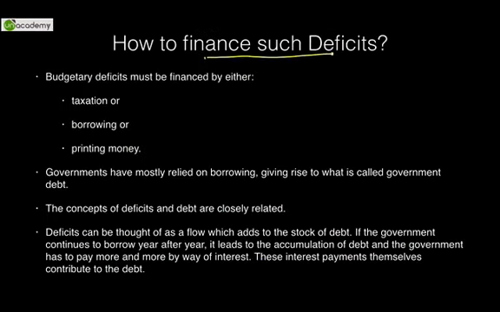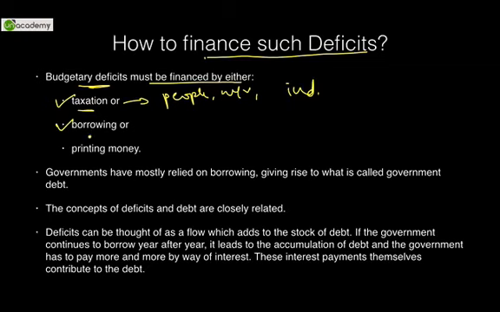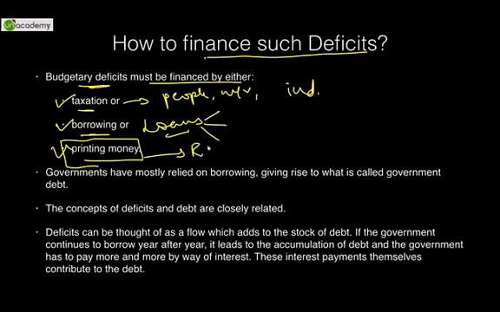How to finance such deficits? How do we do it? Budgetary deficits must be financed either through taxation, what they charge from us, people, citizens of India, from manufacturers, from industrialists, from everyone. Second is borrowing, loans from all three sources, RBI, citizens and international organizations, or printing money. Note chapo. This is in the hands of RBI. It is the last resort.